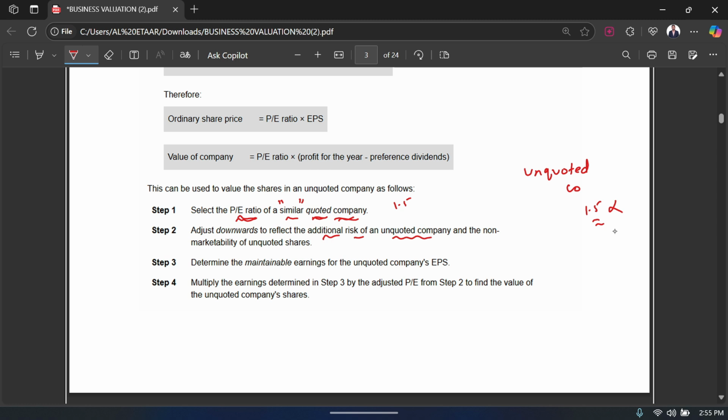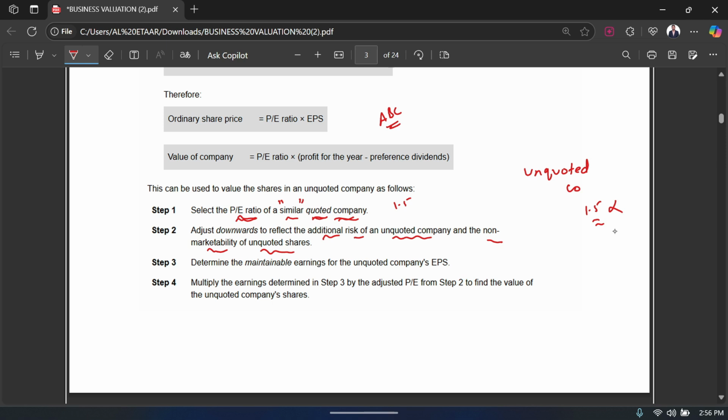So that's exactly step number 2, that you adjust downwards to reflect the additional risk of an unquoted company and its non-marketability. Non-marketability means that you cannot market unquoted company shares, because quoted companies which are listed can be marketed. People come to know about them, that, oh, there's a company, let's say ABC, listed on the stock market, so we can maybe invest in it.